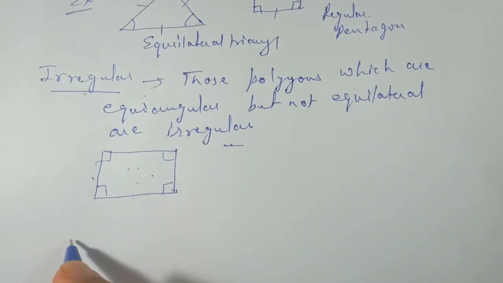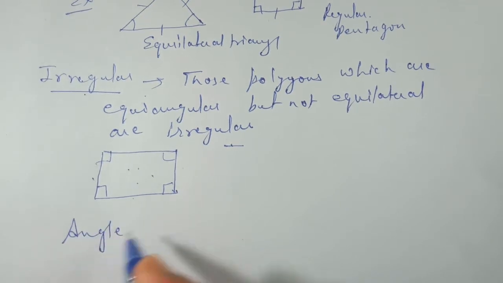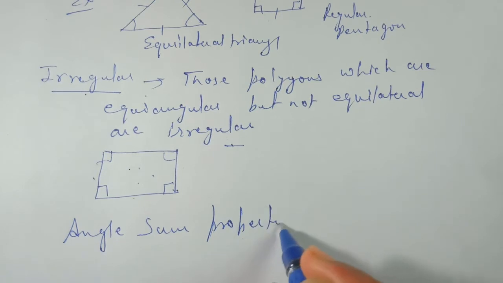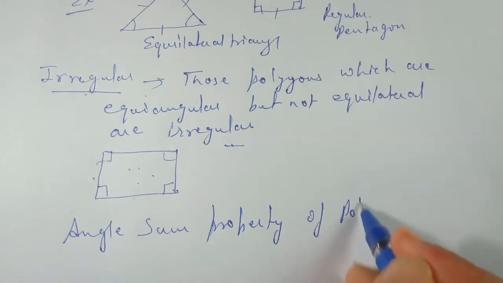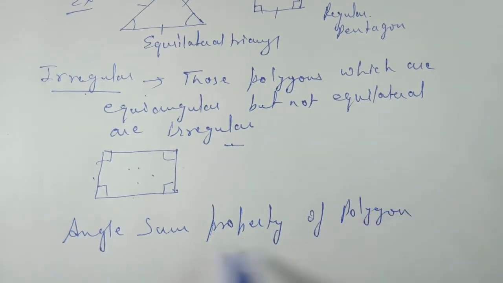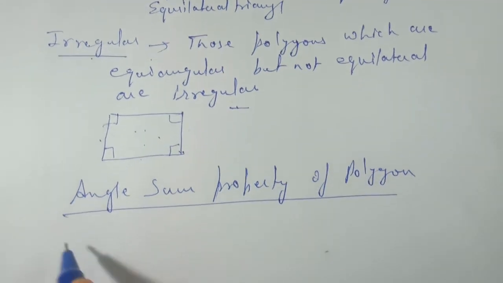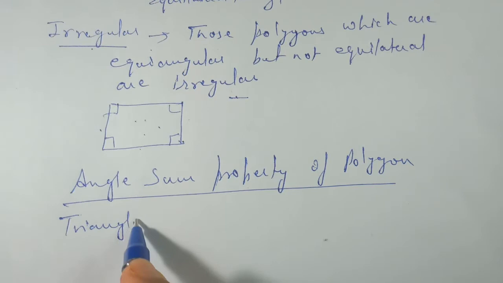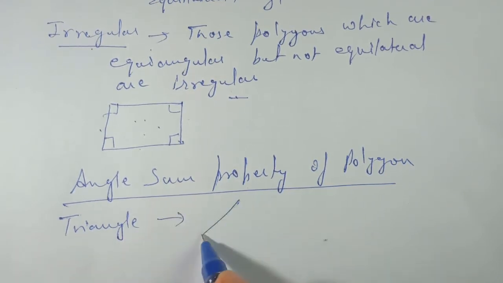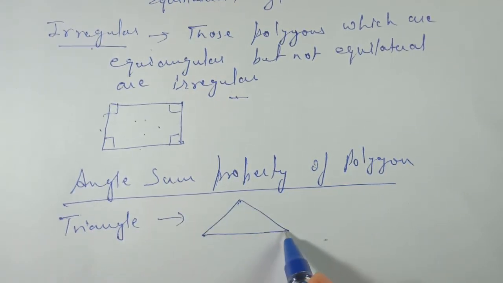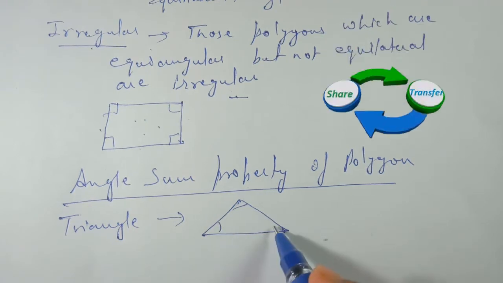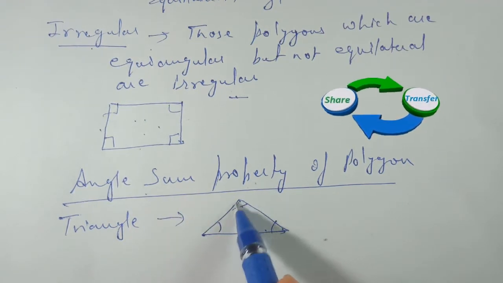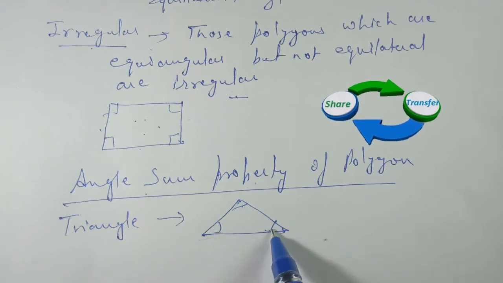Next we are going to learn the angle sum property of polygons. Number first polygon starts with the triangle. If we draw the figure of a triangle, how many angles are we observing? Since angle sum property is there, we have to check their angles. 3 angles are there.